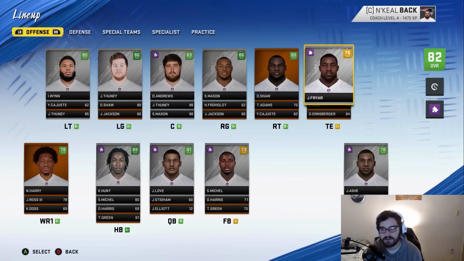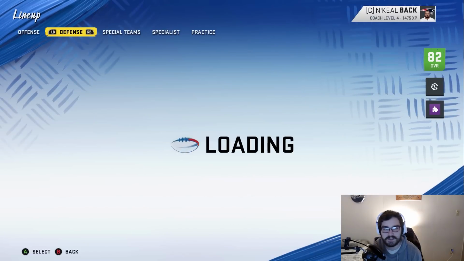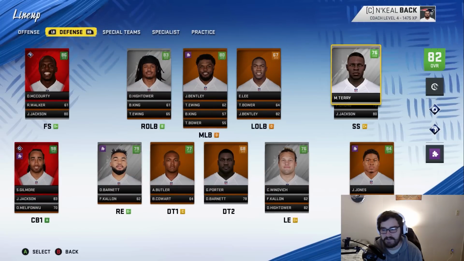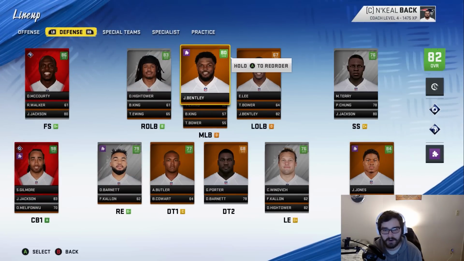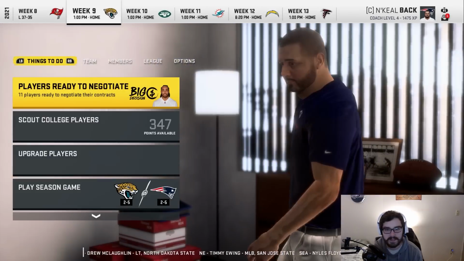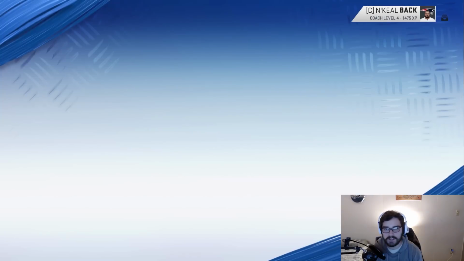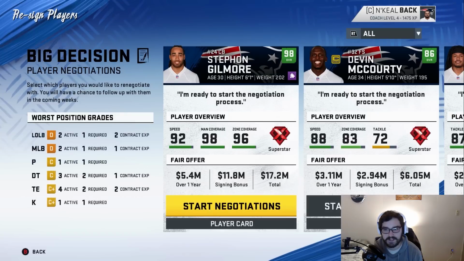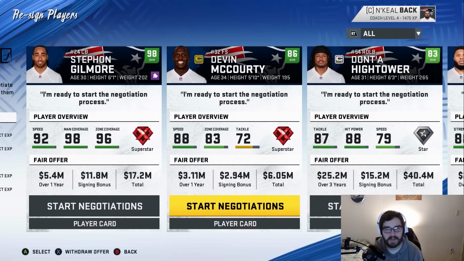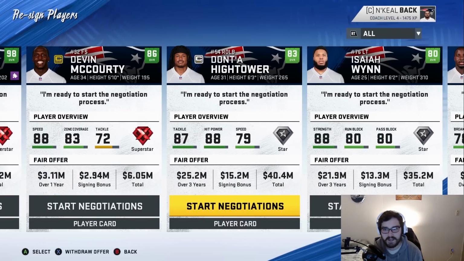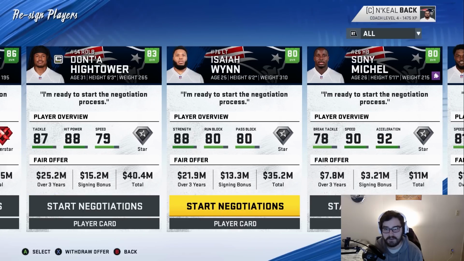I don't mind having a star developing receiver. Fryer also has star development. Defensively, the safety also has star development. So sadly, we did not get anybody with more than star. We should still have a lot of money to spend in free agency, though. Even after bringing back some of the studs we have to, like Stephon Gilmore is a free agent. Devin McCourty is a free agent. I'll have to see how badly he regresses, and I'll come back to that. Dante Hightower, same thing. I'll have to see how he regresses.